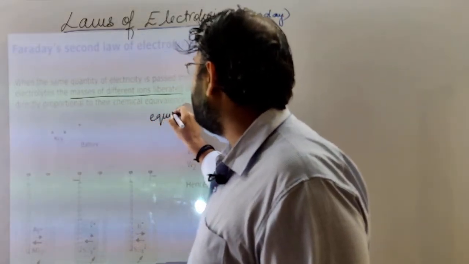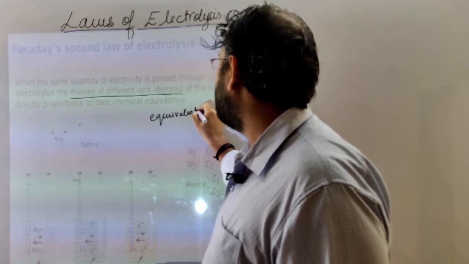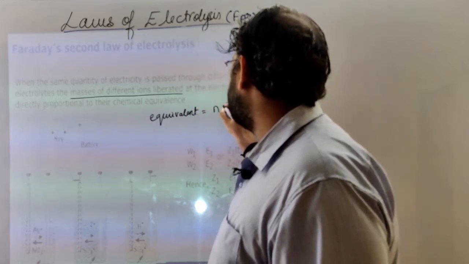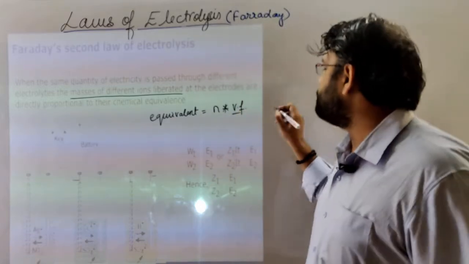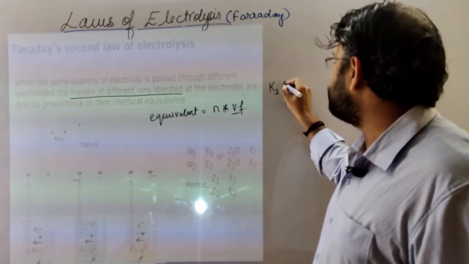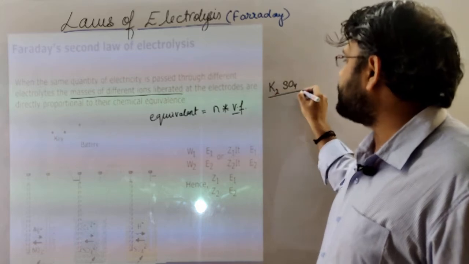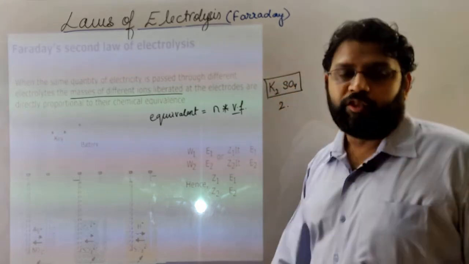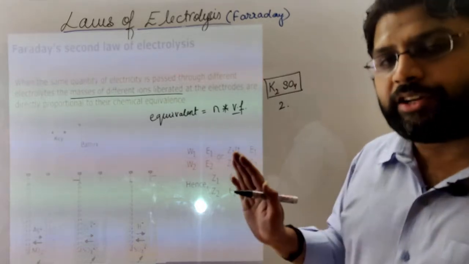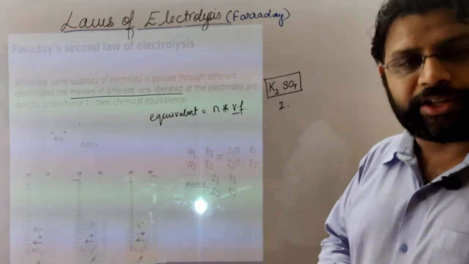What is equivalent? Equivalent is the number of moles into the valency factor. Now what is the valency factor? Suppose we have K2SO4, so the valency factor of this salt is 2. The valency factor is either the total positive charge or the total negative charge.